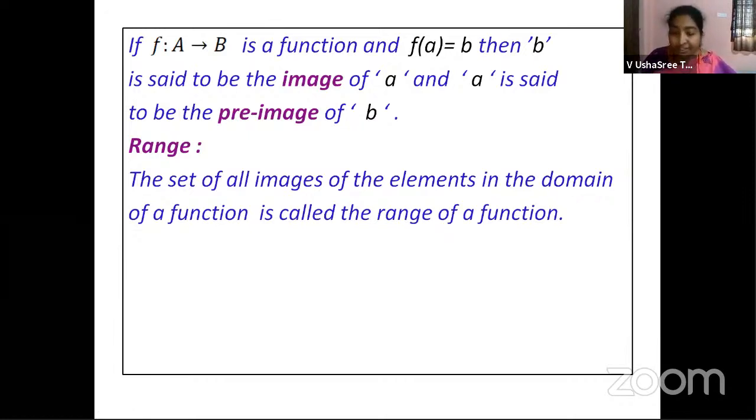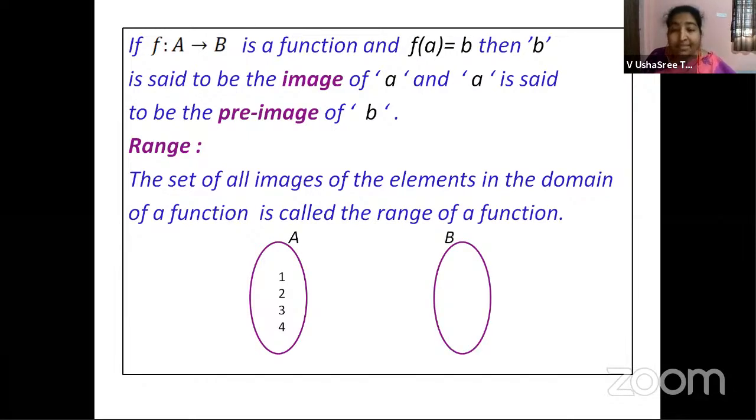Now, let us see this with a diagram, right? You have set A, children. In this set A, you have some elements 1, 2, 3, 4. Then I am taking the second set as B. In this, I have elements P, Q, R, S, and T. Now, what is the condition we were talking of?